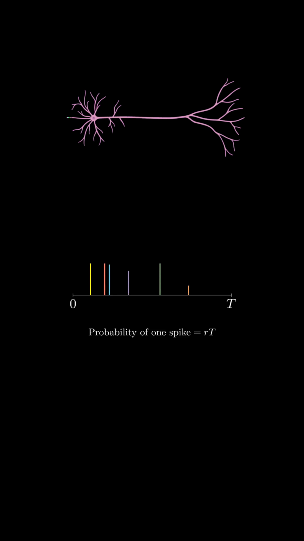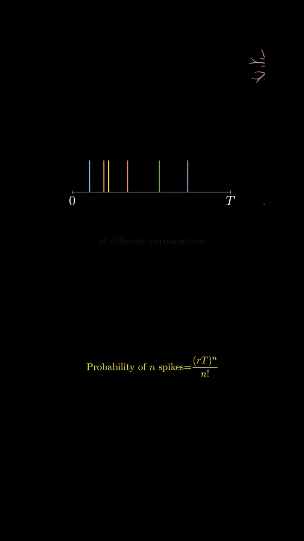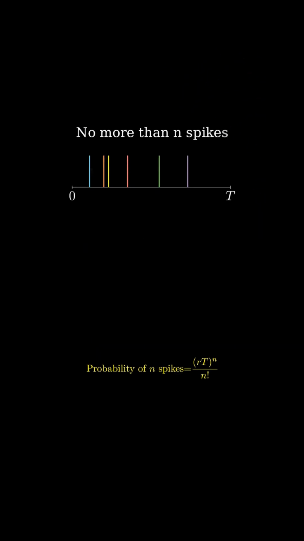The probability to have at least n spikes must be the product of all these probabilities, as these are independent events. We are going to divide this by n factorial to account for all the different ways that these spikes can be reordered, resulting in the same value of n. Now, because we want exactly n spikes, we have to impose that there are at least n spikes but no more than n of them.